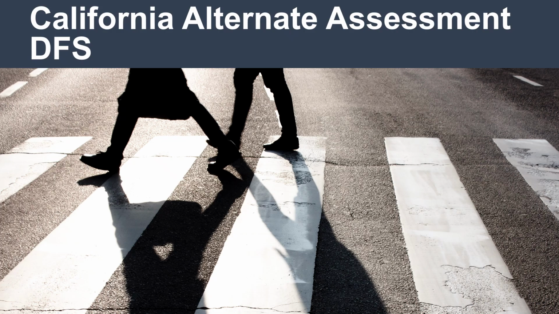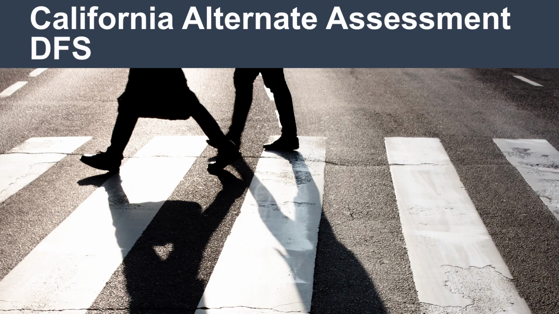But what about those students who take the California Alternate Assessment? How do we calculate their DFS? For the CAA scores, a crosswalk was created to convert levels of the CAA to correspond with levels on the Smarter Balanced Summative Assessments using a top-of-the-range approach. This is quite simple, really. For levels 1 through 3 on the CAA, a student's score would be substituted with the top score point of the same Smarter Balanced achievement level.